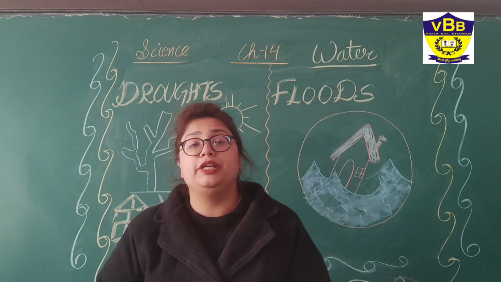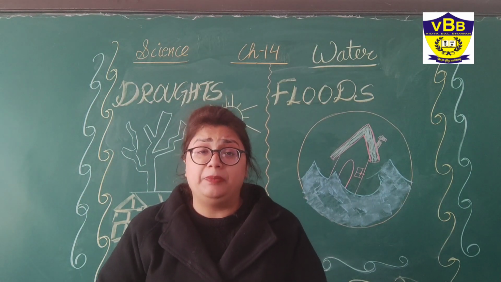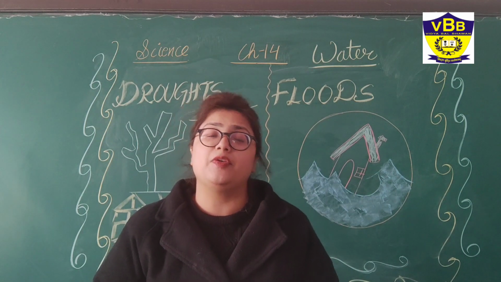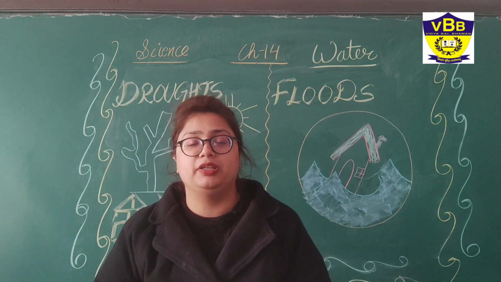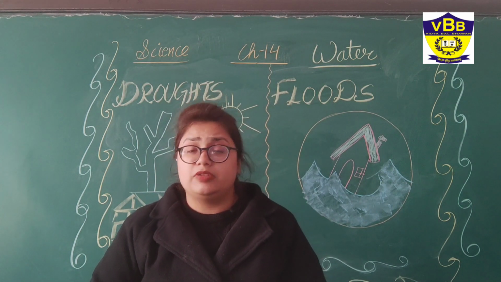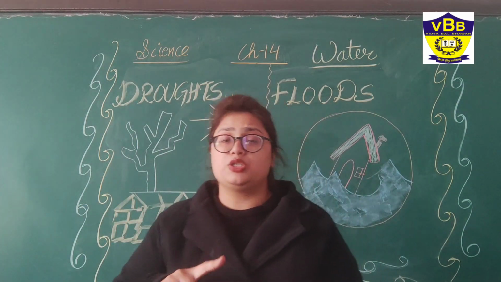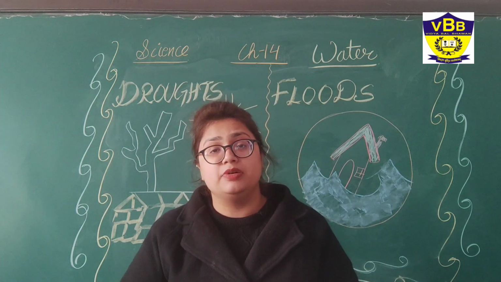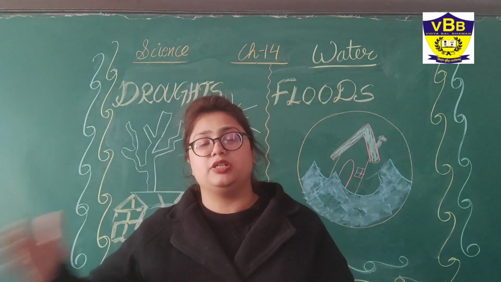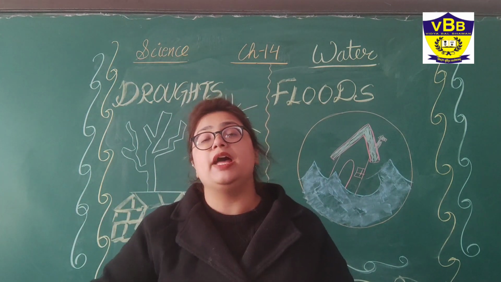It can also lead to various diseases, and when people are dying due to lack of water and food, we call it famine. The condition that is happening there is called famine. And ultimately, drought leads to loss of humans, loss of plants, loss of animals. Drought doesn't happen in just one day. It's a slow process, and if we do not control droughts, then